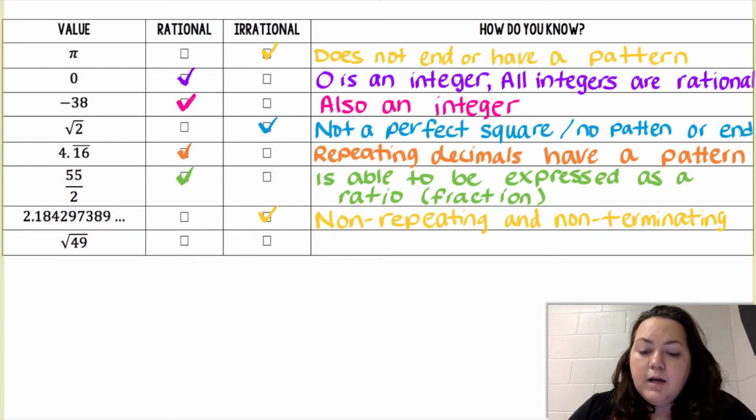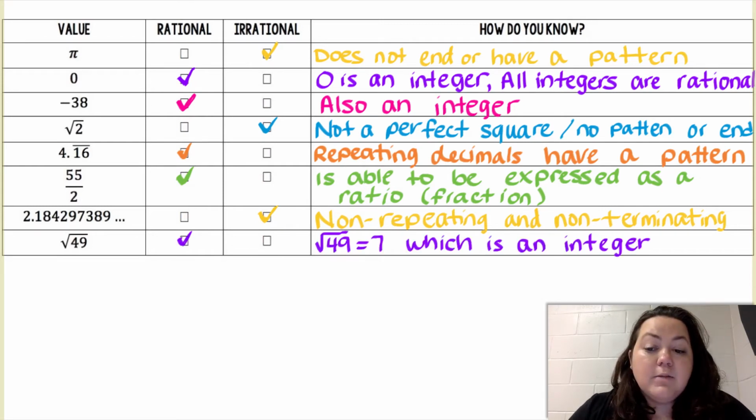And then the square root of 49. Well, the square root of 49 is actually 7. It's a perfect square, and that's an integer, so that would be rational.